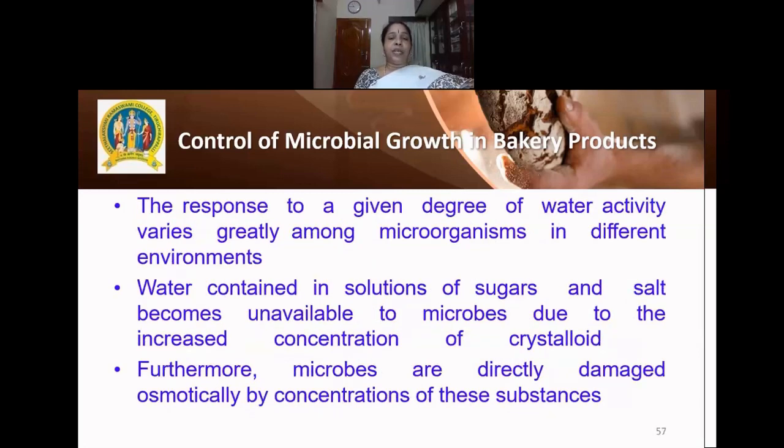The response to the given degree of water activity varies greatly among microorganisms in different environments. Water contained in solutions of sugars and salt becomes unavailable to microbes due to the increased concentration of the crystalloids. So when the sugar solution or the salt solution is there, the amount of solute will be more when compared with that of the solvent. And the solvent, which is in the form of water, will be made unavailable to the microorganisms, and the microorganisms cannot grow in such an environment. Furthermore, microbes are directly damaged because of the highly concentrated salt and sugar.